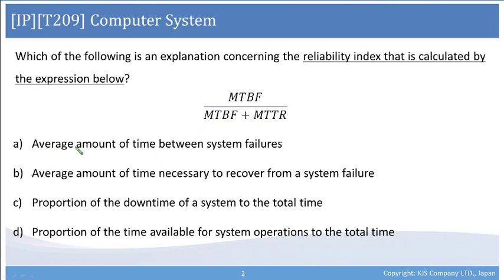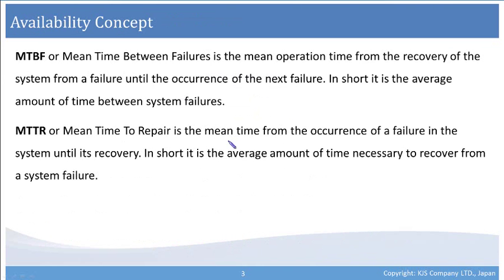A. Average amount of time between system failures. B. Average amount of time necessary to recover from a system failure. C. Proportion of the downtime of a system to the total time. D. Proportion of the time available for system operations to the total time. Availability concept.